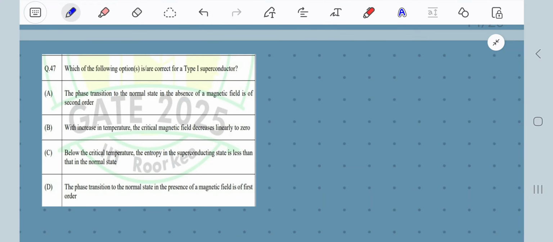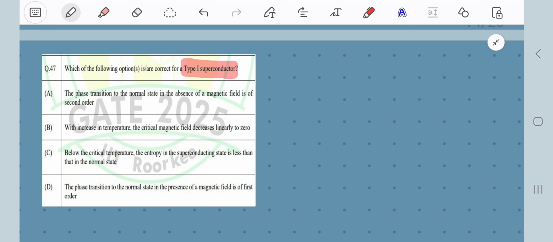Okay, so this is problem 47 of GATE Physics 2025, and we are asked which of the following options is or are correct for a type 1 superconductor. Option A: the phase transition to the normal state in the absence of a magnetic field is of second order. Option B: with increase in temperature, the critical magnetic field decreases linearly to zero. Option C: below the critical temperature, the entropy in the superconducting state is less than that in the normal state. Option D: the phase transition to the normal state in the presence of a magnetic field is of first order.